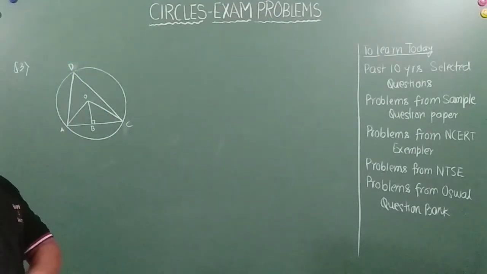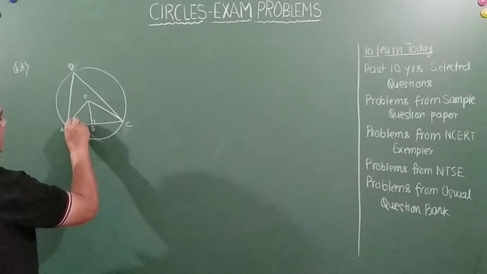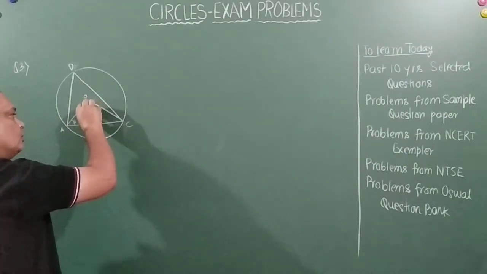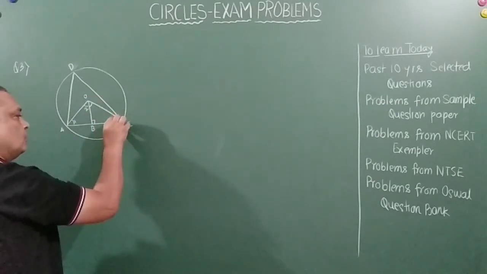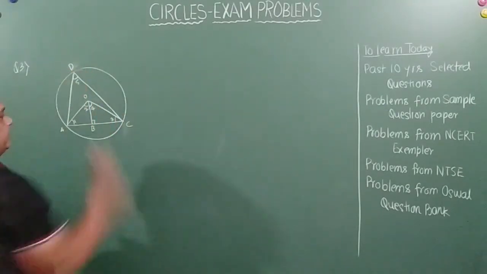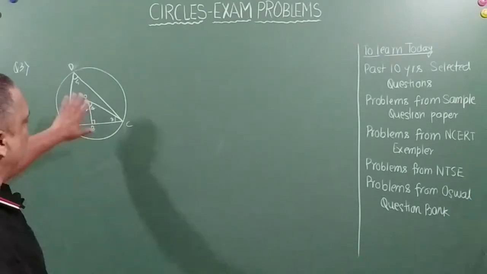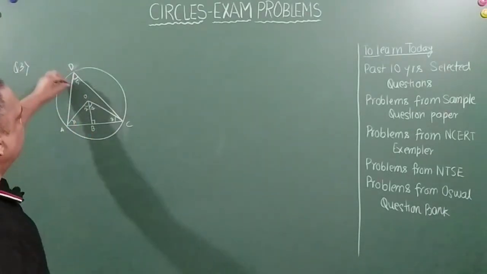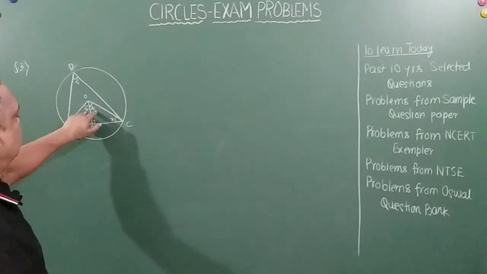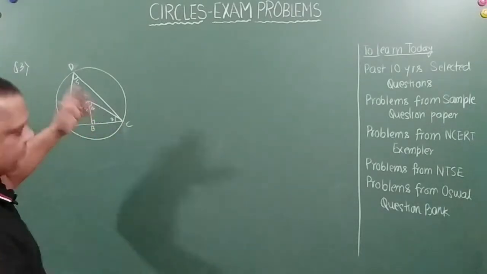Correct, friends? Now this is angle 1, 2, 3, 4 and 5. Right. So we need to prove that angle 5 is equal to 2 times angle 2 or 2 times angle 4.